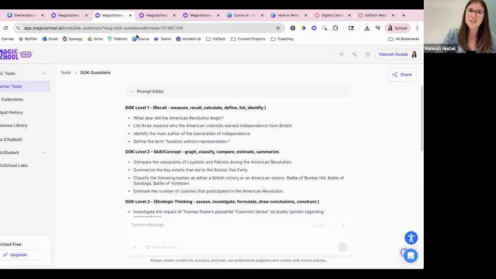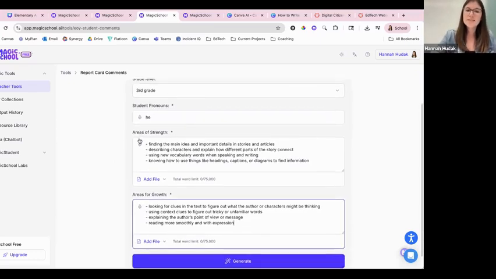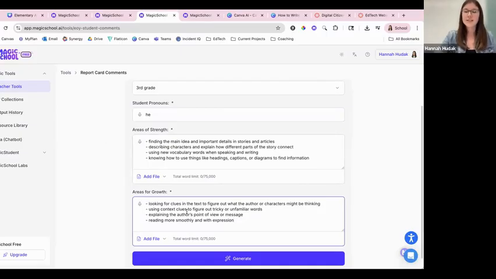The second tool we wanted to model today was the report card generator. Now, with our report card comments, we know report cards are coming up, and we have the generator here, which will help us to come up with comments around student strengths and areas of growth. In this example, I am a third grade teacher. We put in our student pronouns and then the areas of strength and areas of growth. In this example, these are all ELA focused. So I have 4 strengths here related to ELA, as well as 4 areas of growth. I'm going to click Generate.